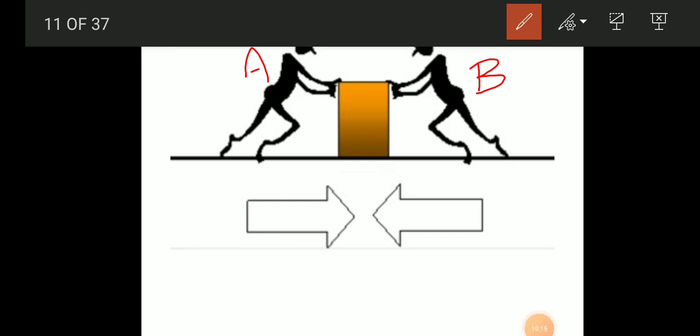You can see the direction of the force applied on this box, and person B is also applying a force in the opposite direction. So you see the direction here, force applied, both are opposite. Person A is pushing towards the right side and person B is pushing towards the left side. So in this case here,